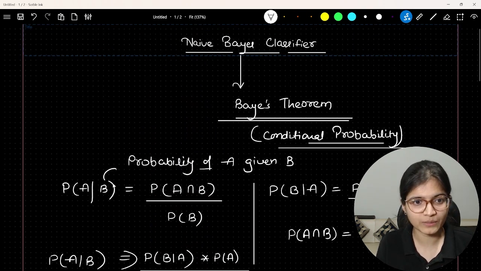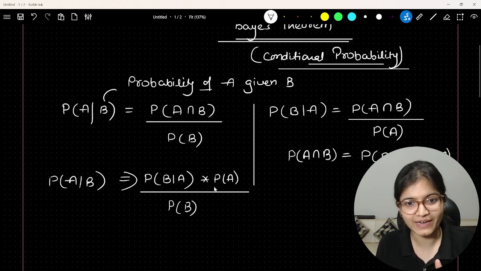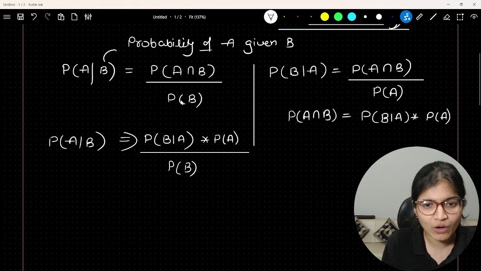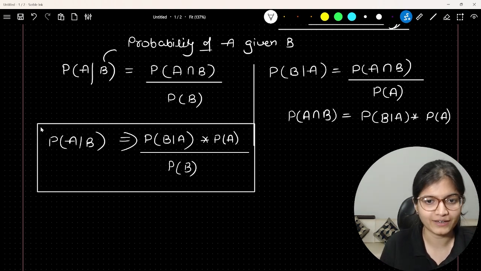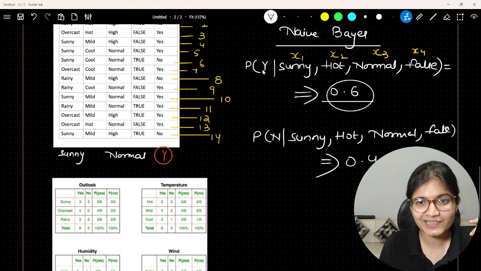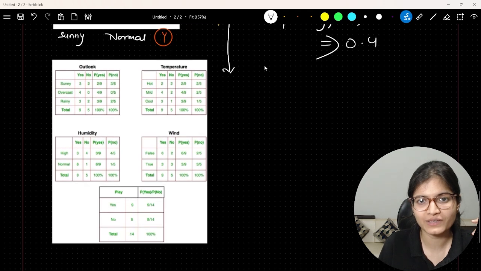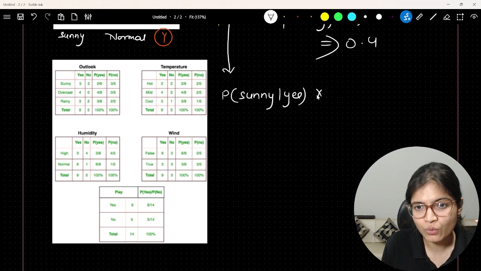Now you know that the probability of A given B is probability of B given A into probability of A divided by probability of B. So if you try to apply this generic formula on top of the below thing which we have, how can we apply that? In this case, let's say we are trying to evaluate first of all for the yes part. So you will say, what is the probability of sunny, when outlook is sunny, given yes,